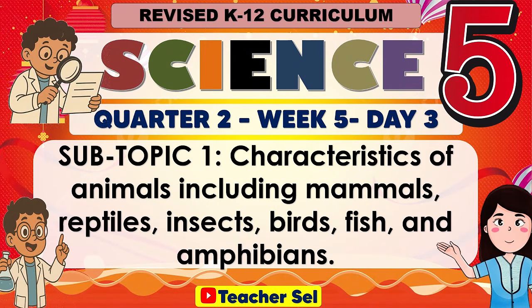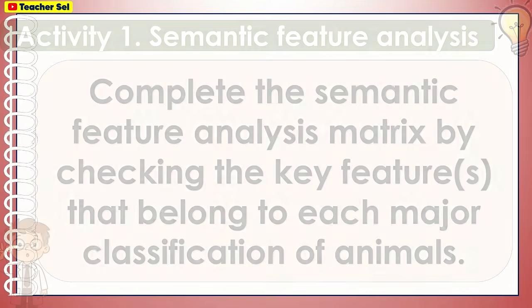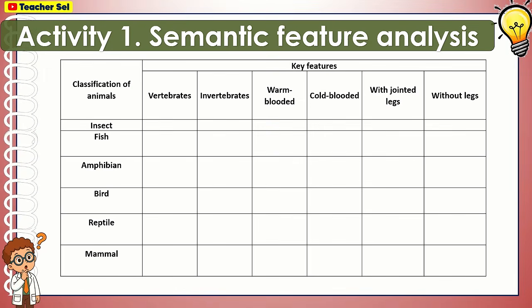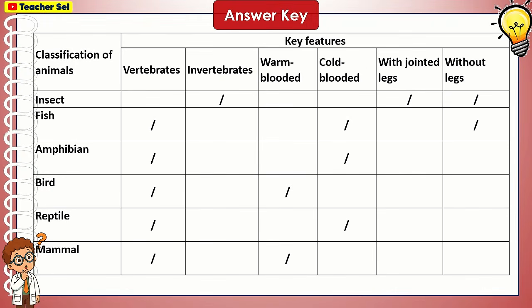For day 3. Semantic feature analysis. Complete the semantic feature analysis matrix by checking the key features that belong to each major classification of animals. For the first column, we have the insect, fish, amphibian, bird, reptile, mammal. Here are the correct answers.